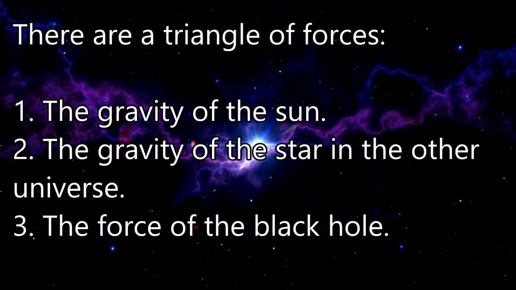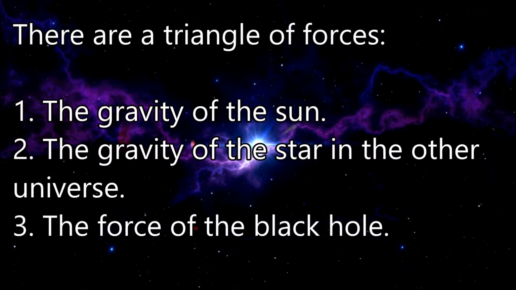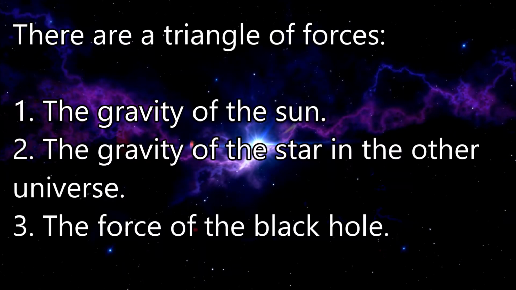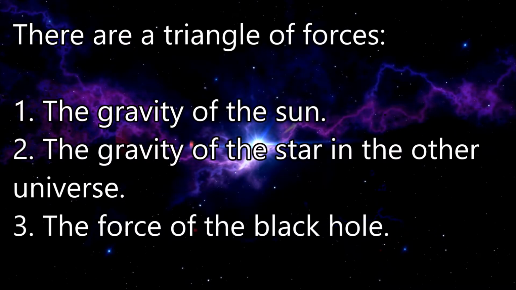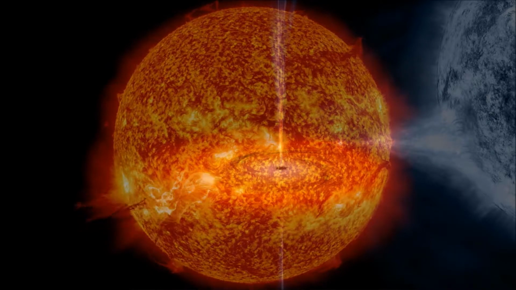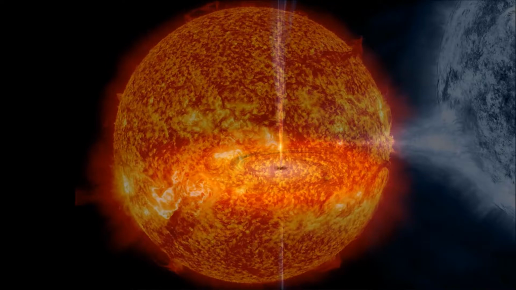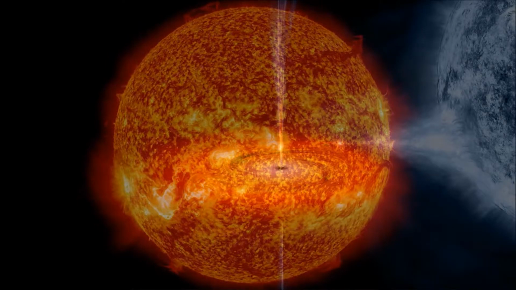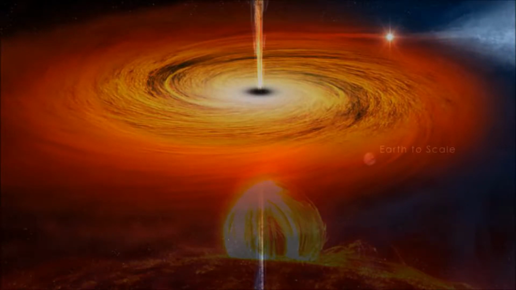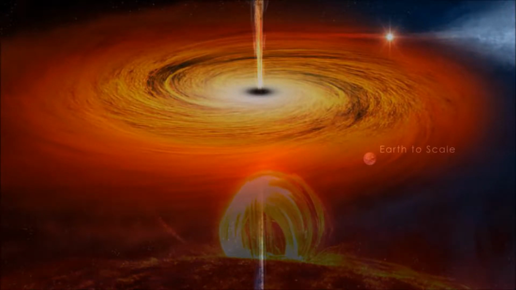There is a triangle of forces. The gravity of the Sun. The gravity of the star in the other universe. The force of the black hole. The triangle of forces creates the phenomenon where the forces of gravity of the Sun and the gravity of the star in the other universe are pulling to stick together. The other side of the black hole is in the middle, having an independent force, pulling mass from the star in the other universe, through the black hole with time distortion, to our universe. Just like in this picture.